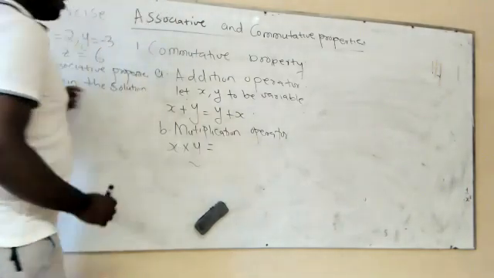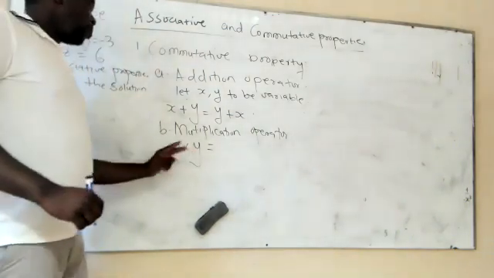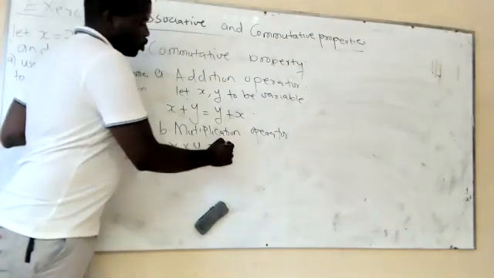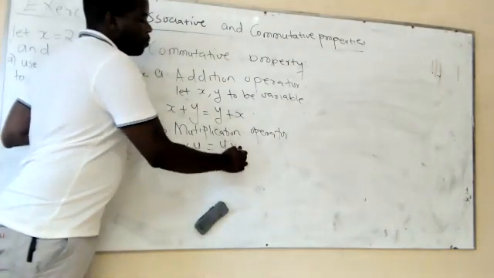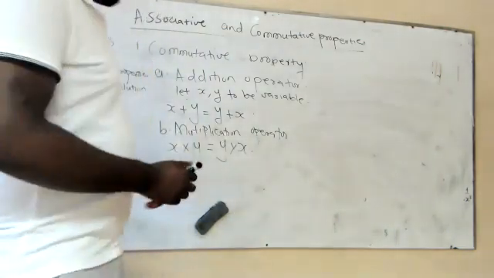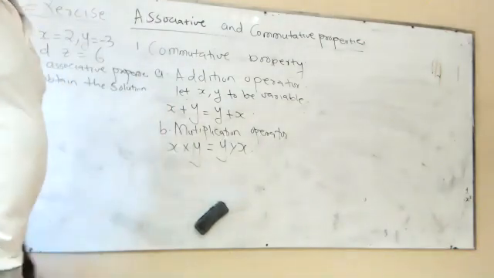The commutative property simply tells us that we can swap the position of these variables to have the same answer. So you can swap and have y multiplied by x, and this will give you the same answer as multiplying x and y.